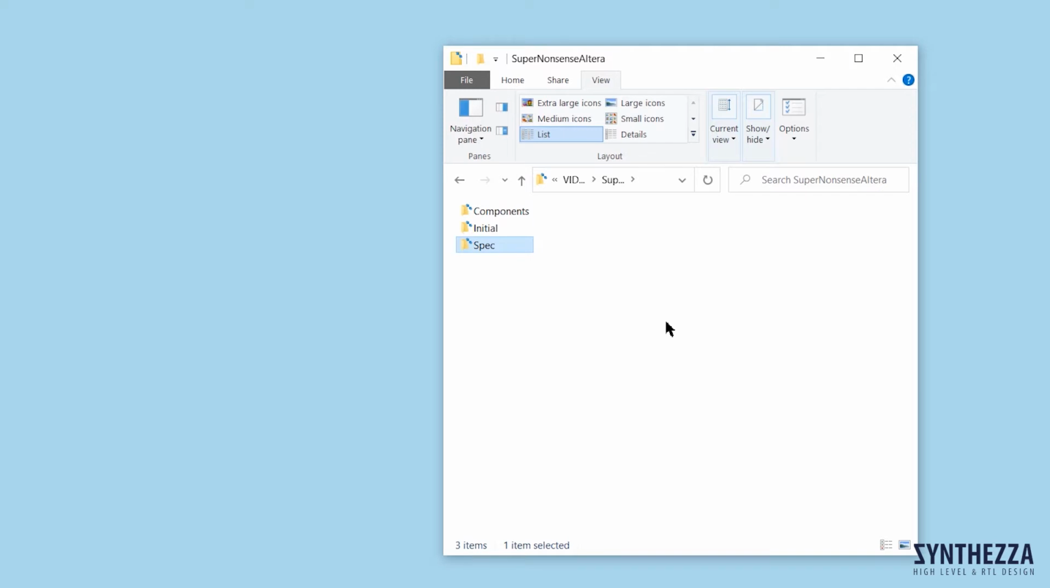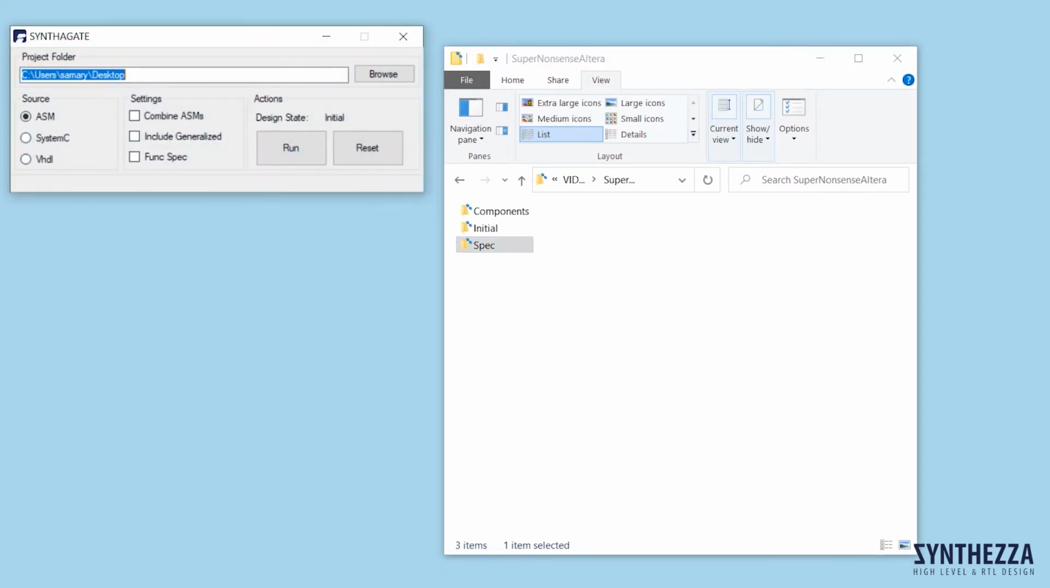As I explained the content of a working folder before the design, we can now begin to design our super nonsense. This is our simple interface to demonstrate the Syntagate design tool. If the designer begins from ISMs from GUI ISM creator, they must check the box ISM in section source. If from system C, check the box system C. If from VHDL, check the box VHDL.